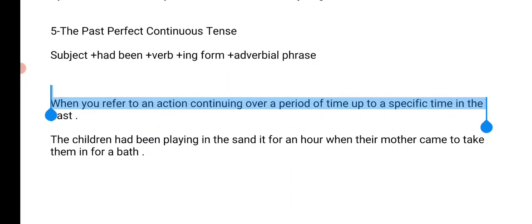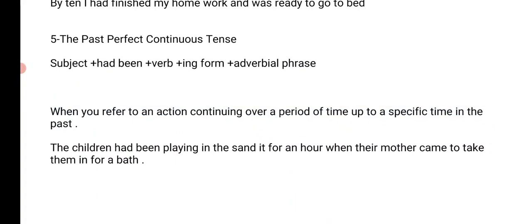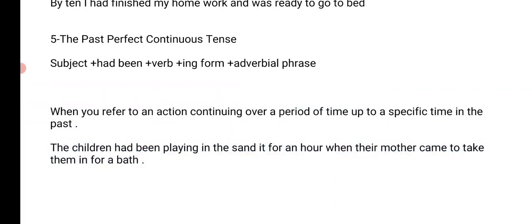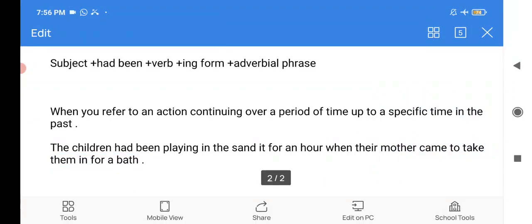So the children had been playing in the sand for an hour when their mother came to take them in for a bath. So you can see this construction: children, the subject, had been playing in the sand for an hour, and when their mother came to take them in for the bath. This sentence refers to an action that continued over a period of time up to a specific time in the past.